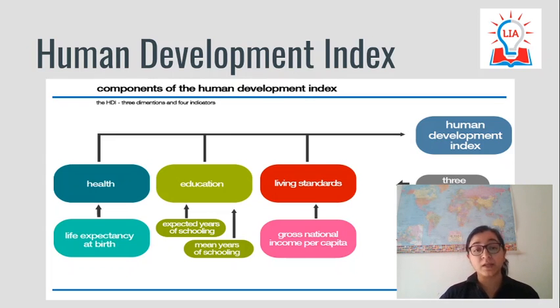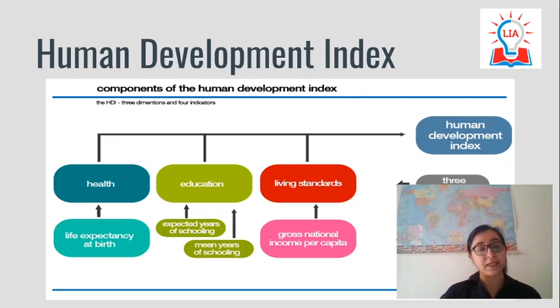In education they check expected and mean years of schooling, and there we were also checking years of schooling along with school attendance. And in living standards, here they only check gross income per capita. But in the MPI we have seen that they take care of drinking water, electricity, assets, housing and other factors. So even though the dimensions remain the same between the HDI and MPI, their indicators differ.